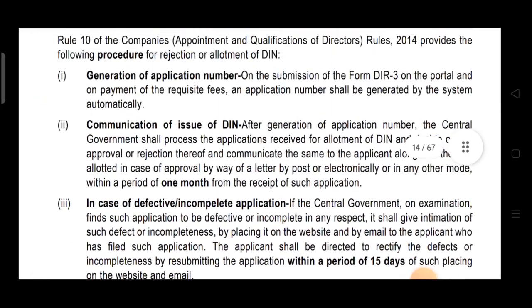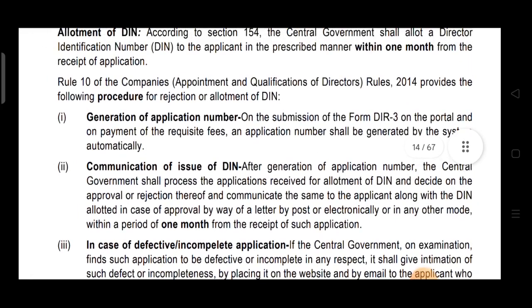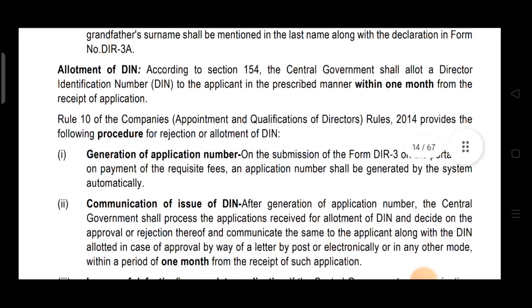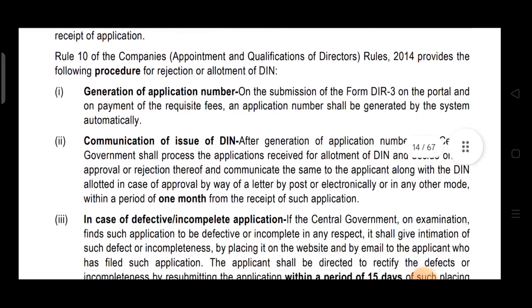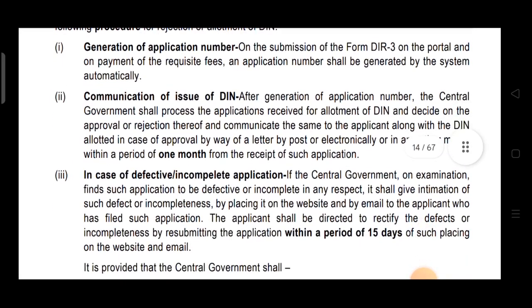Hope it's clear. This is the procedure in rule 10. You have to remember, you have to file DII3, then it will be allotted within 1 month. These are the procedures that are given in rule 10. Once you file DII3 and make the payment, an application number will be generated. Once the application number is generated, the form will be processed, and if it is approved, then within 1 month time it will be allotted to you.